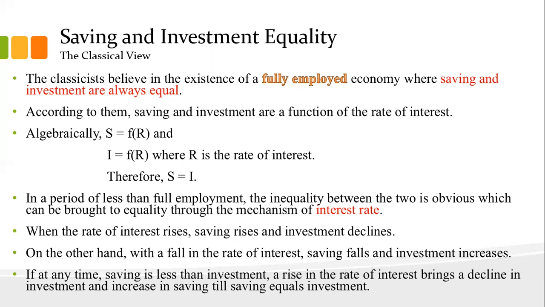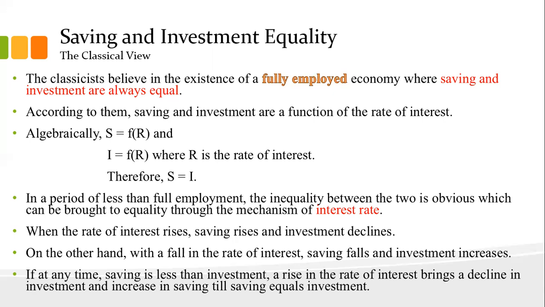If interest rates are coming down, savings will come down and investments will increase. If at any time saving is less than investment, a rise in the interest rate brings a decline in investment and an increase in savings, till saving equals investment.